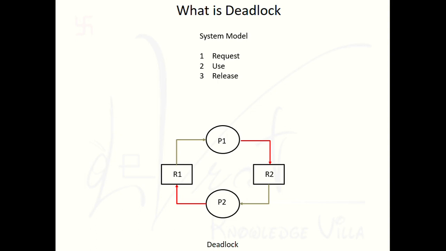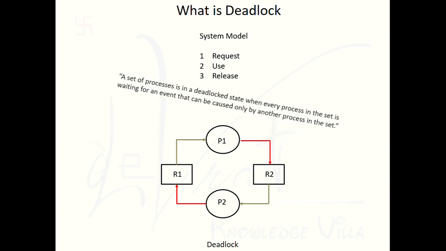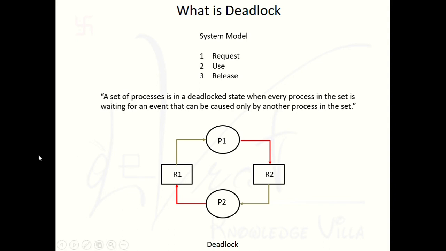So let's see the definition of deadlock. The definition looks like this: a set of processes is in a deadlock state. Understand the complete meaning: a set of processes. Always a set of processes goes into the deadlock state. A single process cannot lead to a deadlock state. To generate a deadlock, a set of processes is always required.